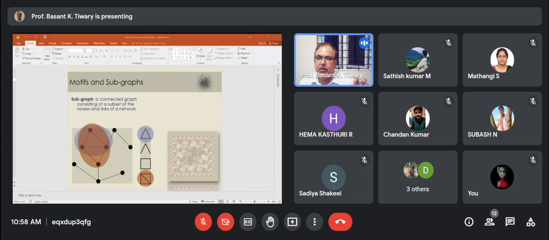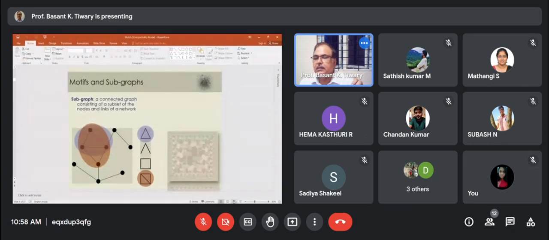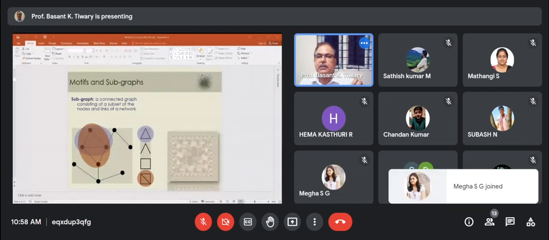A subgraph is a connected graph consisting of a subset of the nodes and links in the network.